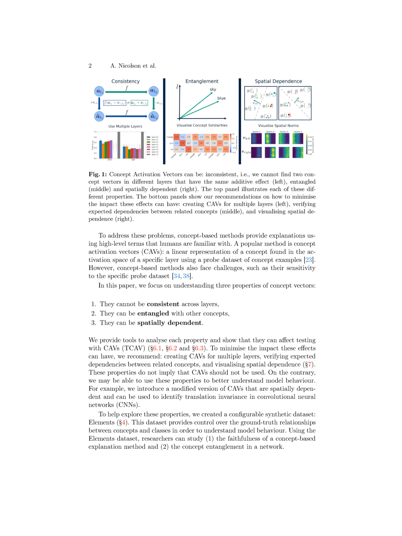The theoretical benefit of using concept-based methods like concept activation vectors, CAVs, compared to low-level feature explainability methods is that CAVs provide explanations using high-level terms that humans are familiar with, making it easier to interpret and understand model decisions.